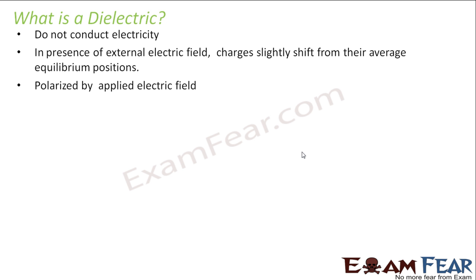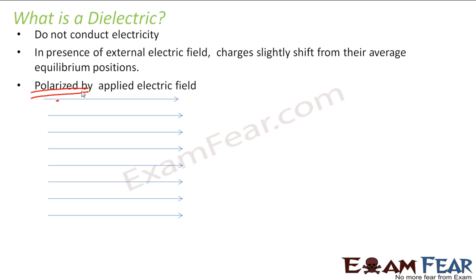So basically we use a term called polarization. We say that dielectrics are polarized by applied field. What do you mean by polarization? I will discuss it in detail in the next few slides. But for now you can understand this: when electric field is applied, the charges shift very slightly from their equilibrium positions, and that phenomenon itself is known as polarization, and the dielectric is said to be polarized. So a dielectric gets polarized when electric field is applied.